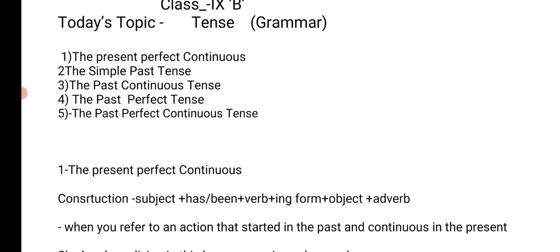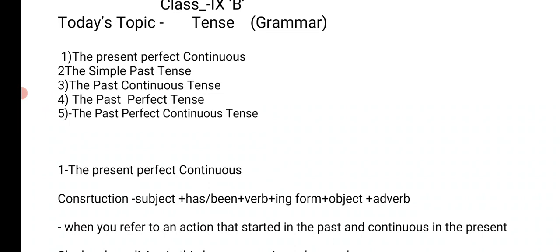So the present perfect continuous tense, the action that started in the past and it is still happening in the present. For example, she has been living in this house ever since she was born. I have been writing my essay for the last hour, and he has been watching TV for the last 2 hours, and they have been studying in this school for 10 years. So these are the examples of present perfect continuous. I believe there is no confusion now.